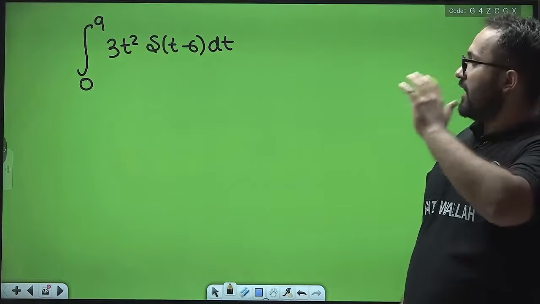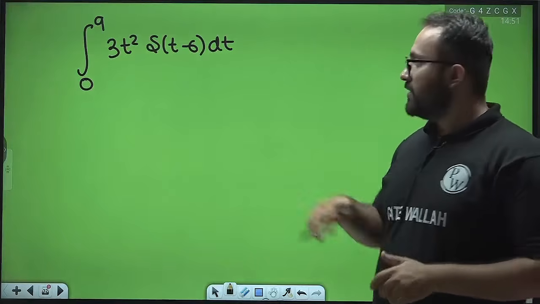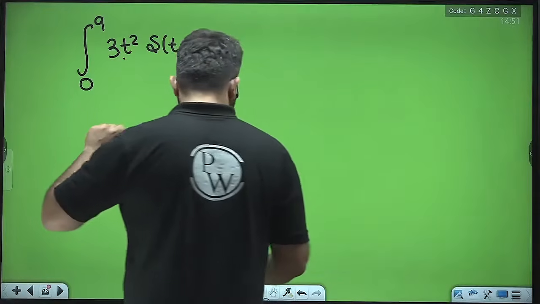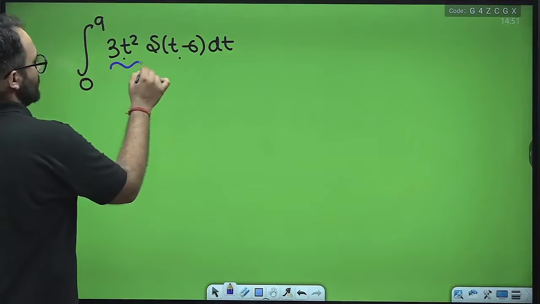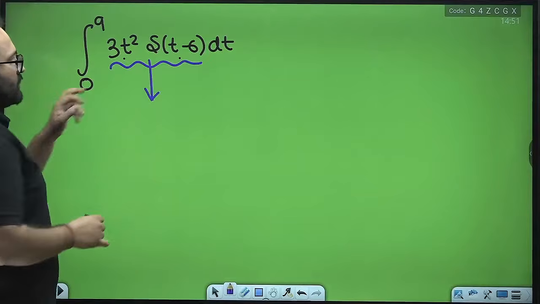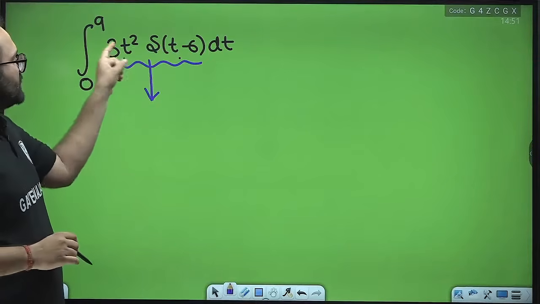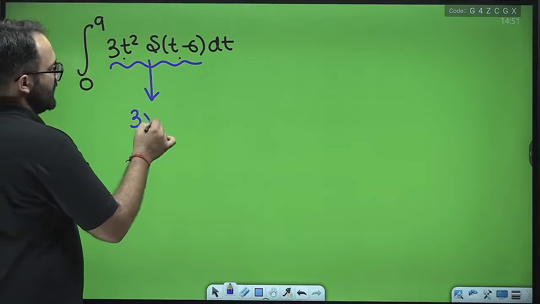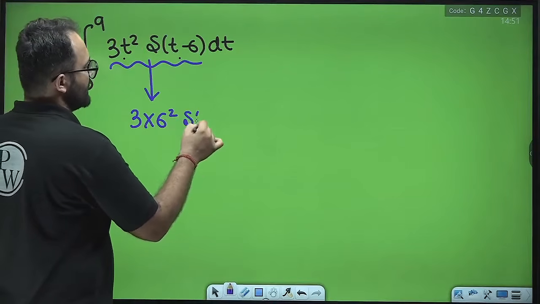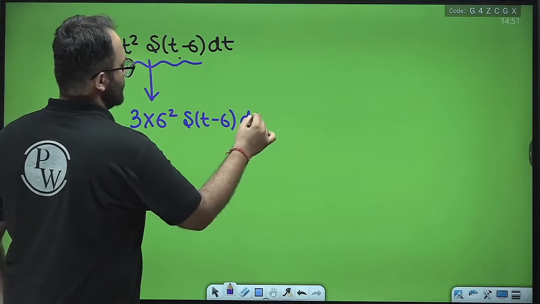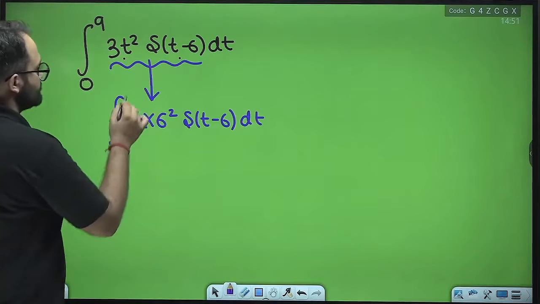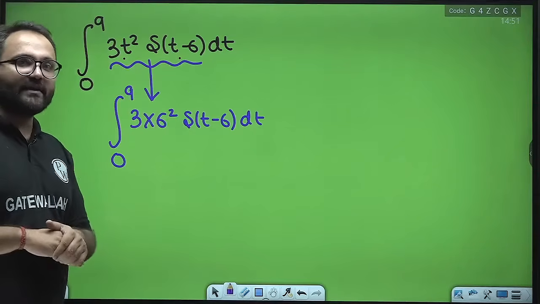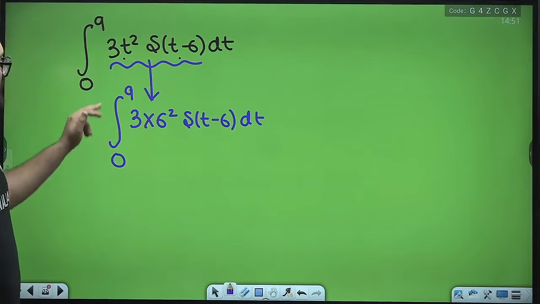Now how to do it? First of all, this is getting multiplied by this, and how to solve it we know. The location of the delta function is 6. We'll put simply t equal to 6 in this equation. So we'll get 3 into 6 square into delta(t - 6) dt. We are integrating from 0 to 9.